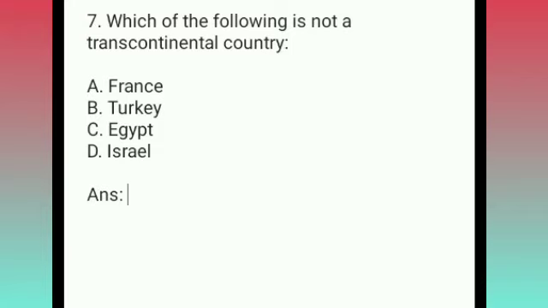So the answer to this is option D, Israel. You may think France is entirely in the continent of Europe, but because it has territories, France is actually a transcontinental country. Also, Turkey is very easy to know as transcontinental because of its famous city of Istanbul. Istanbul is in Europe, whereas mainland Turkey is in Asia Minor. Option C, Egypt, is in Africa but has some part of it in Asia too. And option D, Israel, is the right choice.